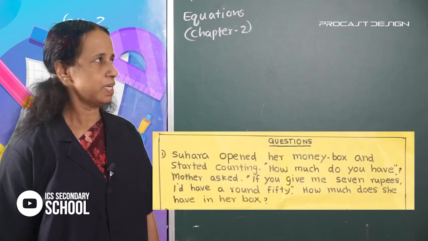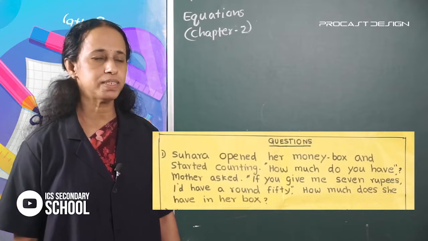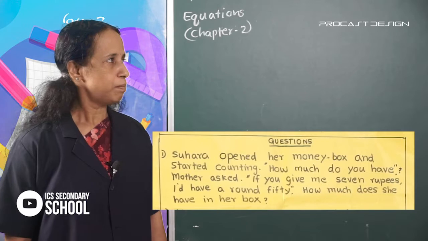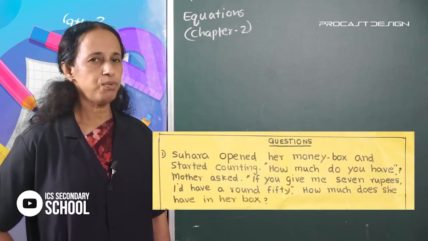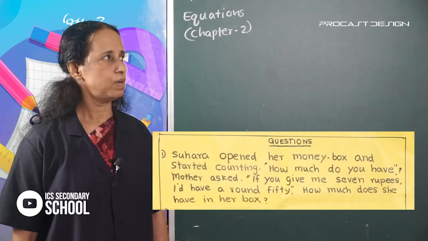Let us look at the first question. Suhara opened her money box and started counting. "How much do you have?" Mother asked. "If you give me 7 rupees, I would have around 50." How much does she have in her box?